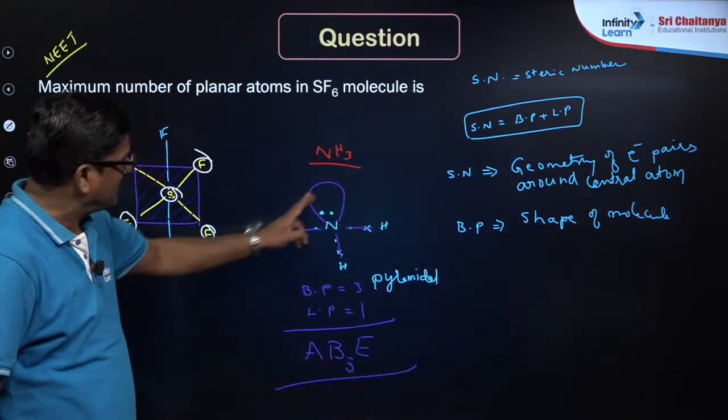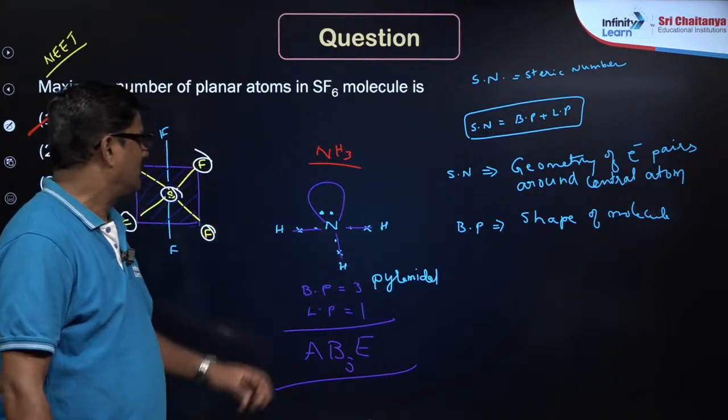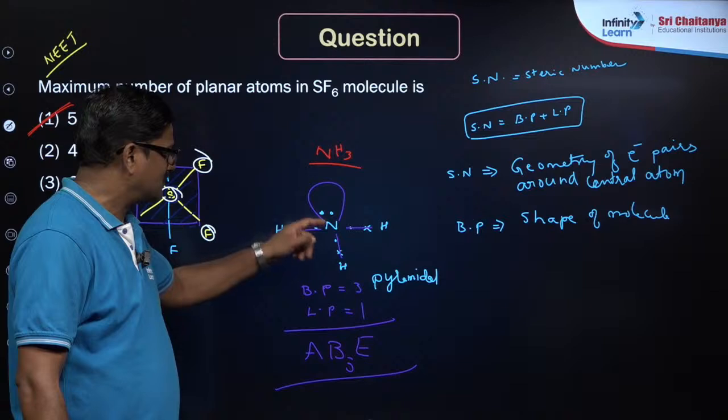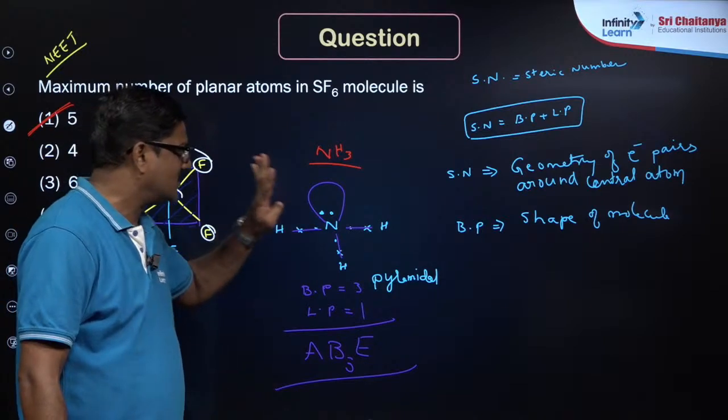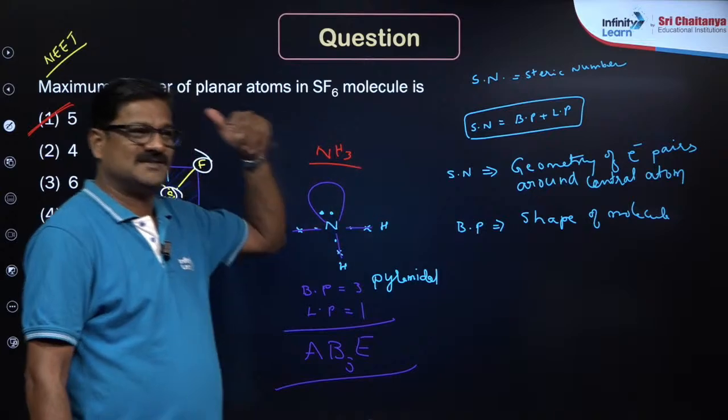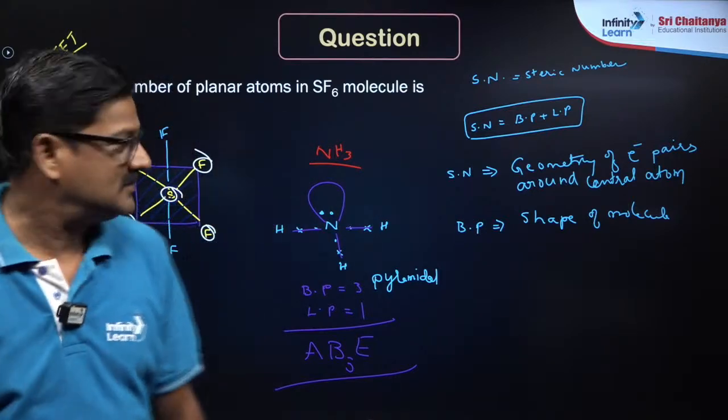Here the shape of the molecule is pyramidal, but the steric number is 3 bond pairs plus 1 lone pair, total 4. Steric number 4 means it is tetrahedral, that's it. Right? Yeah, we have to follow that.